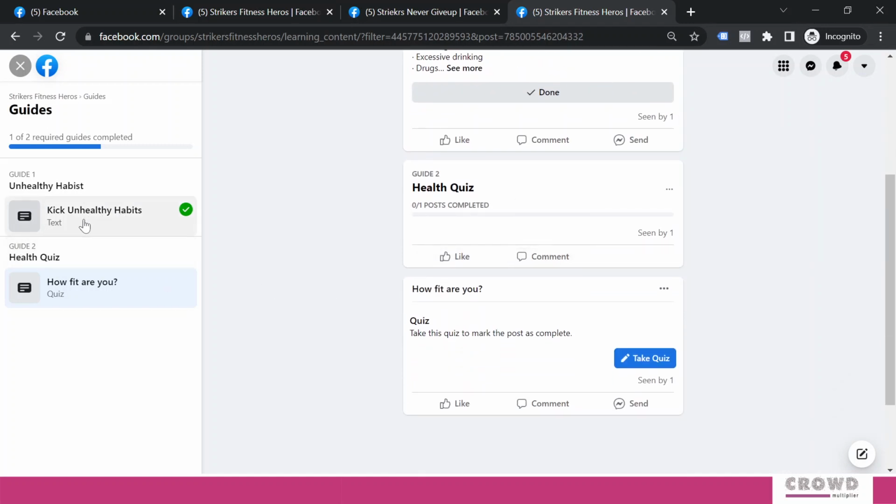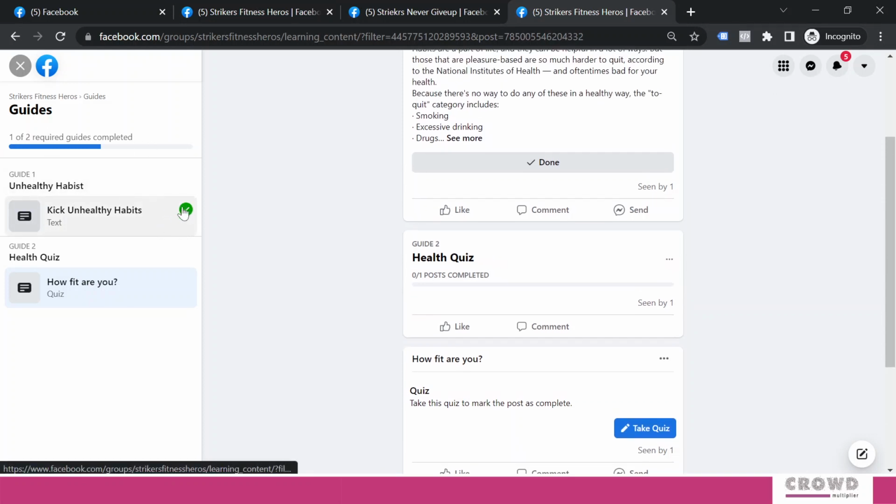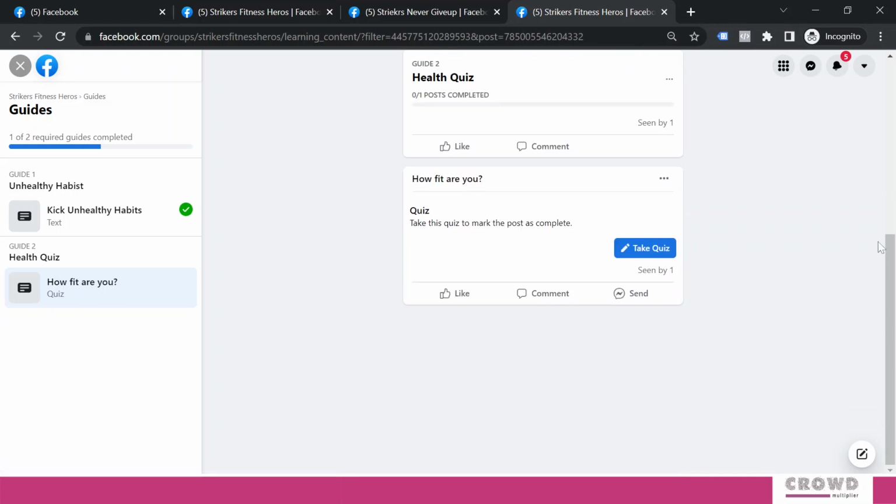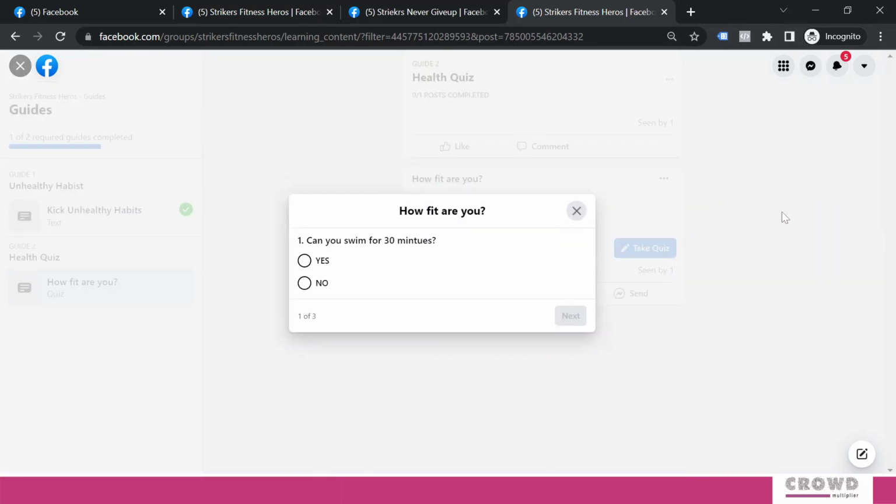Now I can see over here that I had already completed this unhealthy habits part. Now I am left with this one, because one of two required guides is completed, so that is visible over here. So every member would have a fair idea of how many guides have been created and how many they have completed. They can find that out from this particular line as well as from this symbol. So right now it is very clear I need to complete this particular quiz. So I will click on take quiz and questions will start appearing.